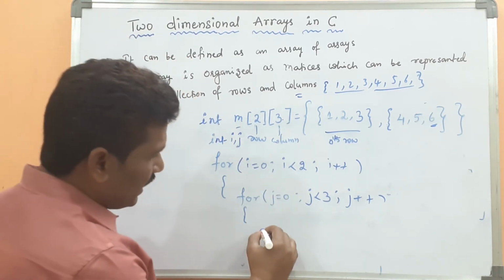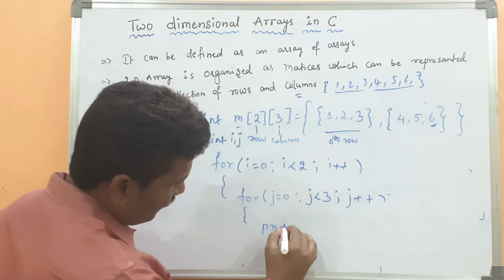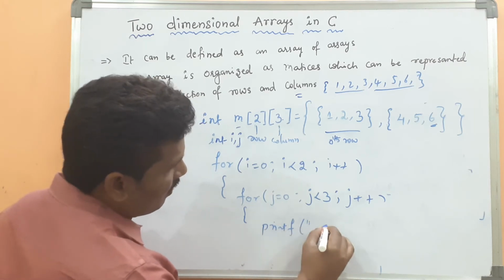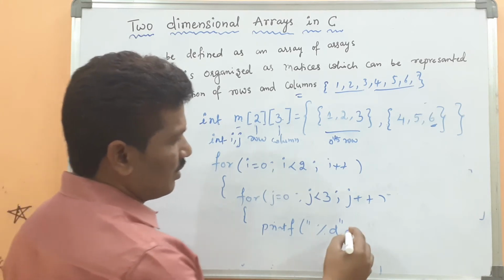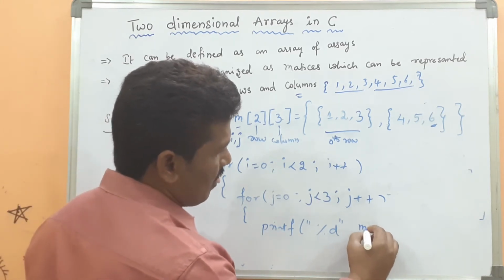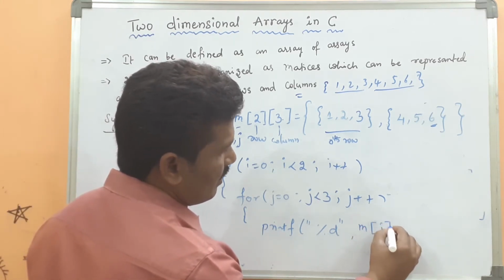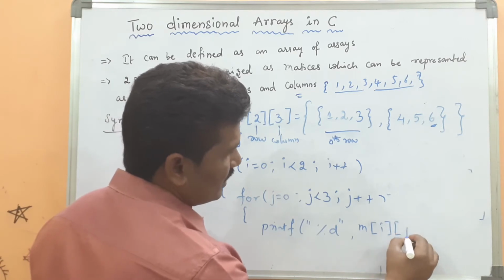Then printf, percentage of, m of i, m of j.